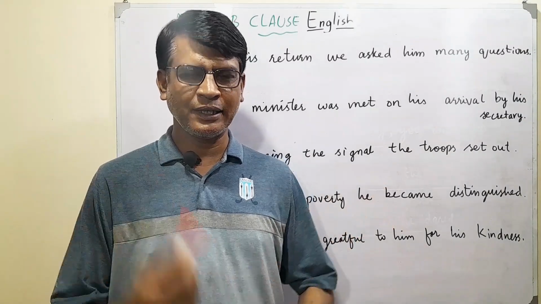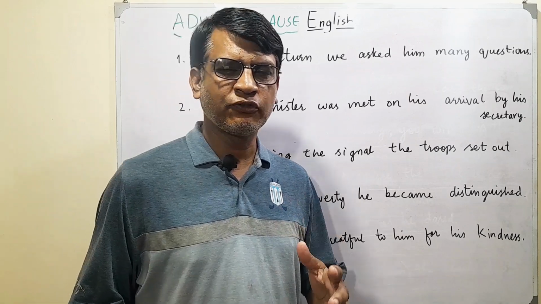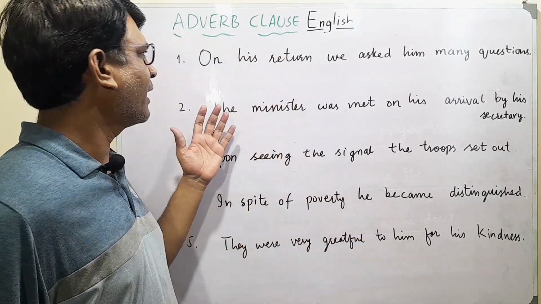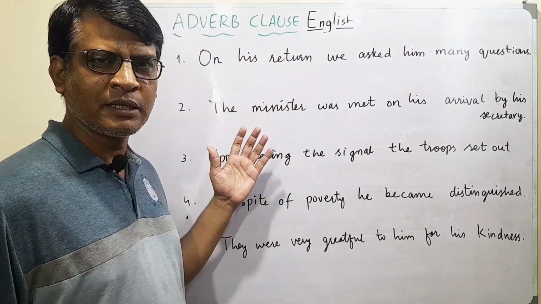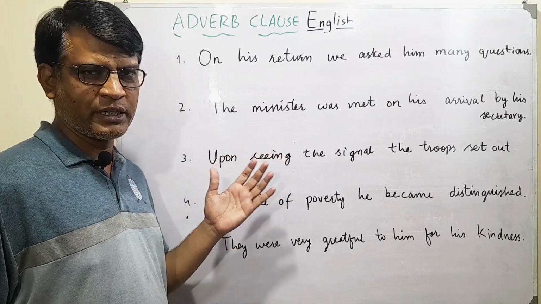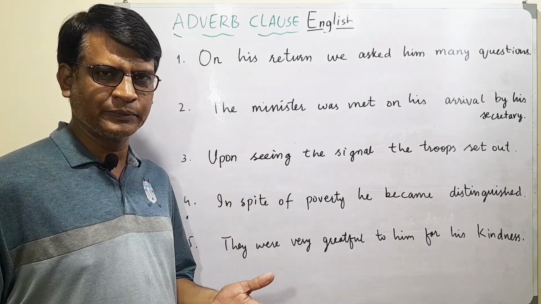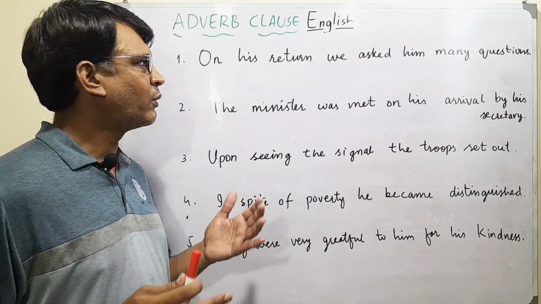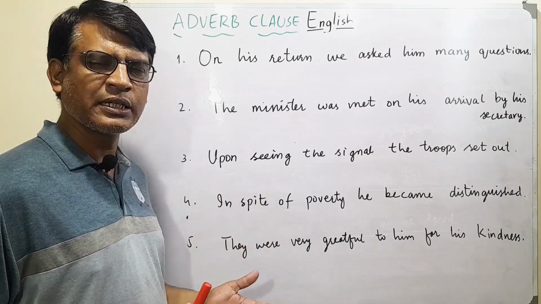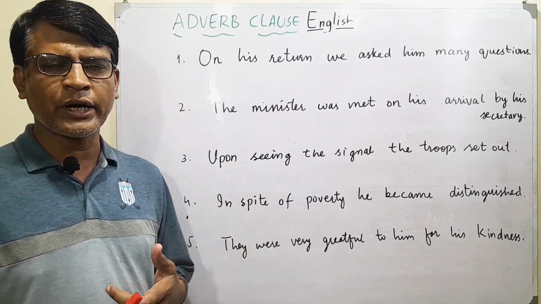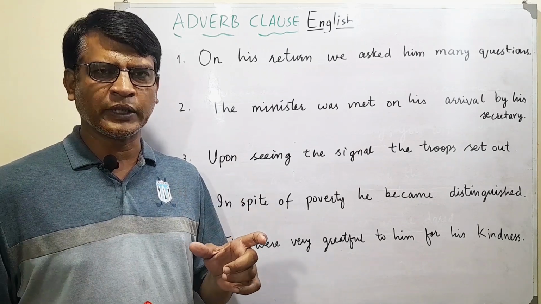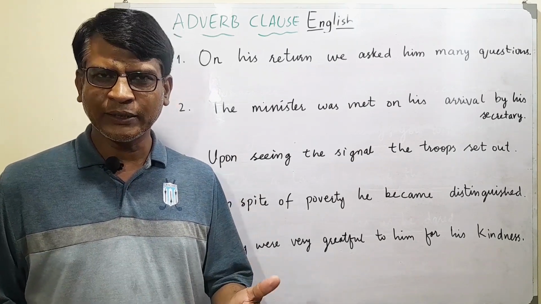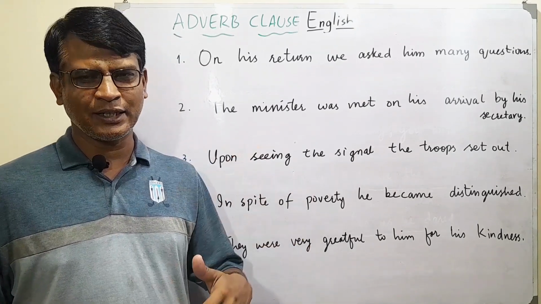Let's do a few exercises. The first exercise is we have sentences with adverb phrases. We will change them. First we identify the adverb phrases in these sentences, then we will try to make adverb clauses of them. I'll give you some time to think and then I'll tell you the answer.